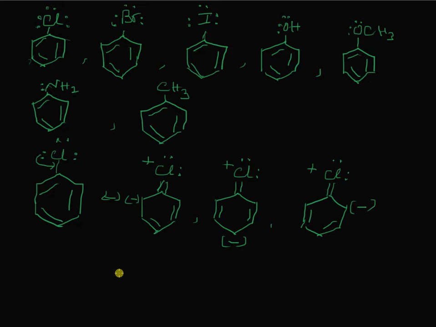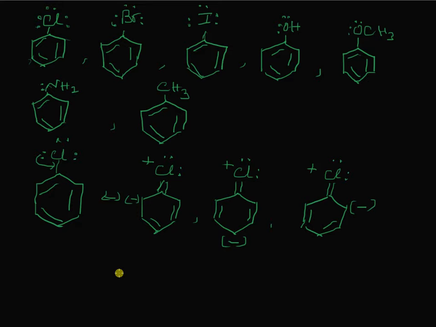In the case of methylbenzene, it is not the lone pair of electrons which is responsible, but we would say it is due to the inductive effect. The inductive effect of the methyl group is pushing electrons to the benzene ring. It is the plus I effect.